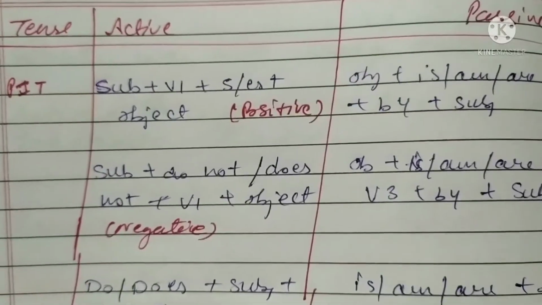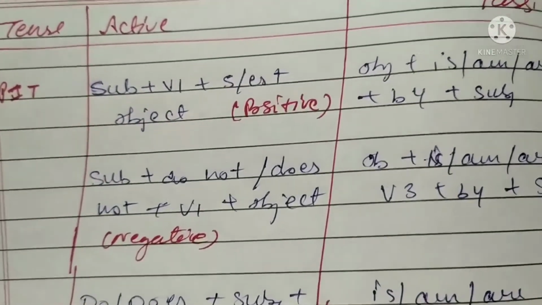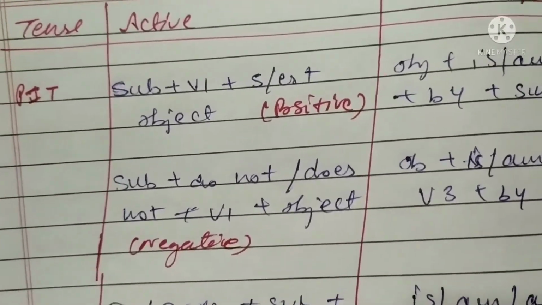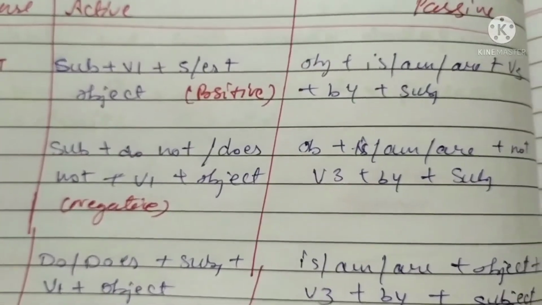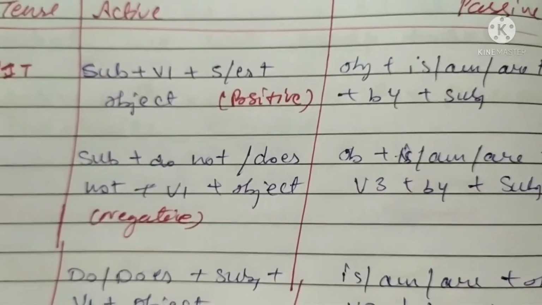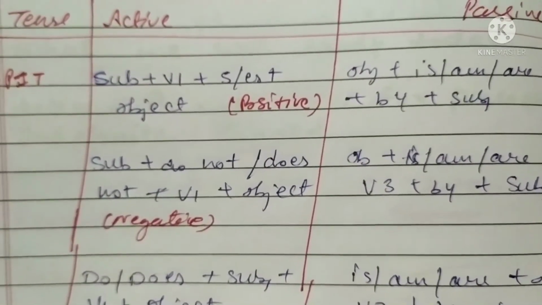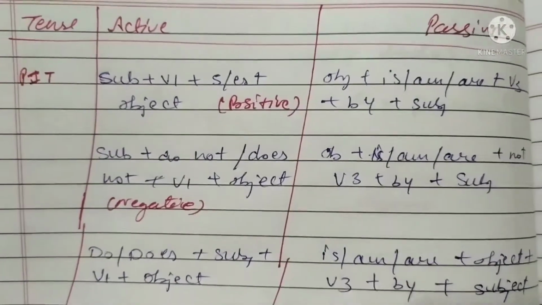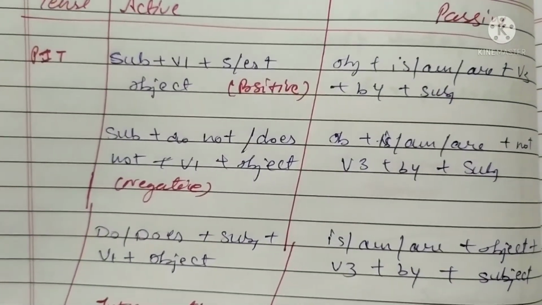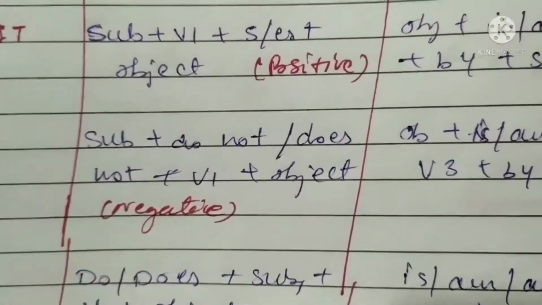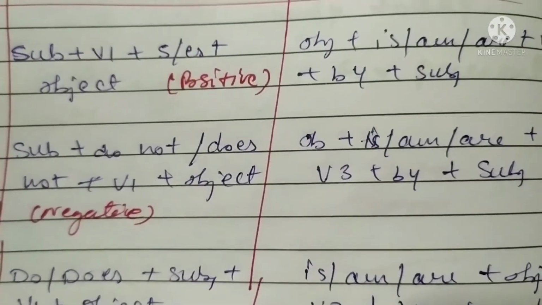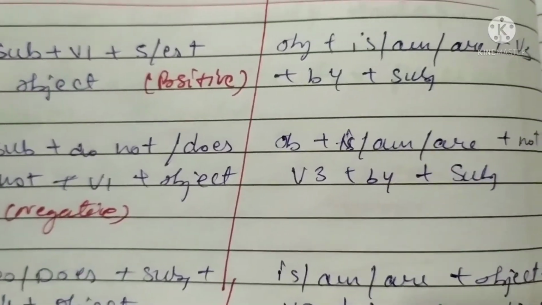As we know, v1 is changed into v3, but if we keep only v3 here, the tense will be confused, look awkward, and maybe be wrong. If we want to balance this sentence so that it stays in present indefinite, we will use the helping verb of present indefinite tense.